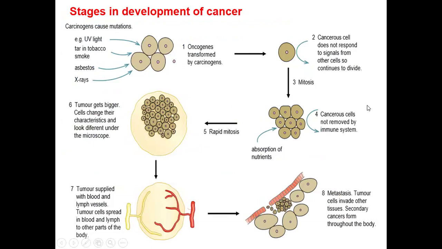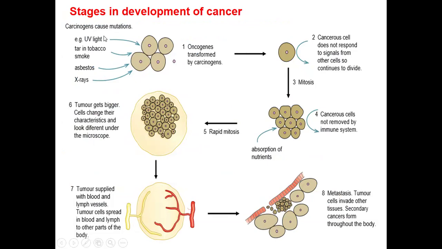Now let's use this picture to understand the different stages in the development of cancer. Always, we are going to have step number one. You are going to have your cells exposed to carcinogens. You could be smoking and your cells are exposed to tar.